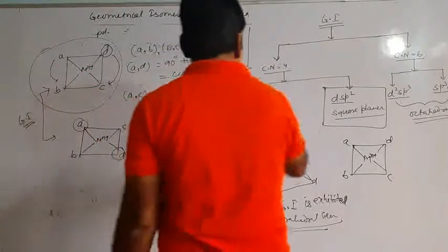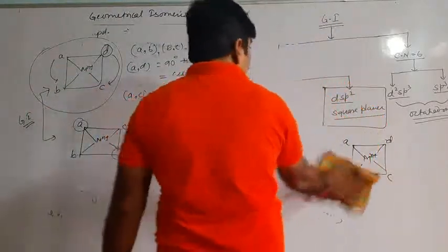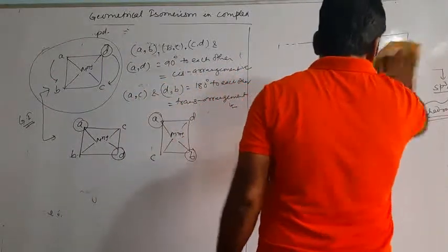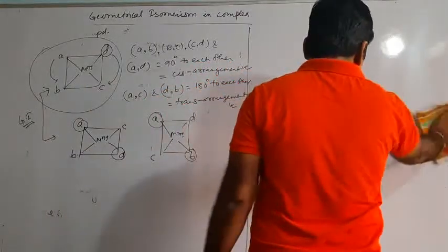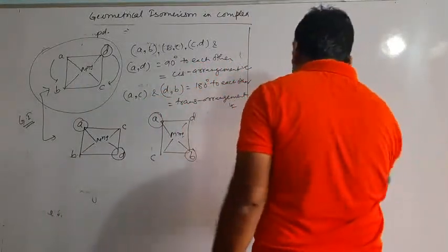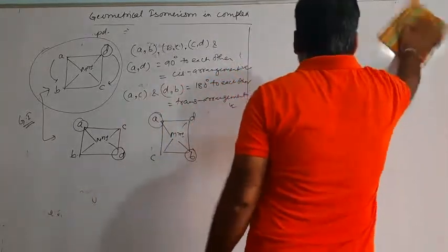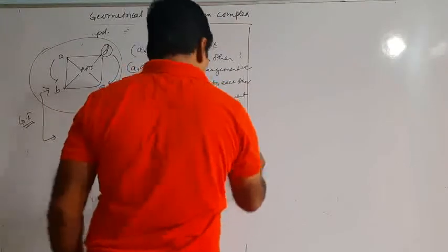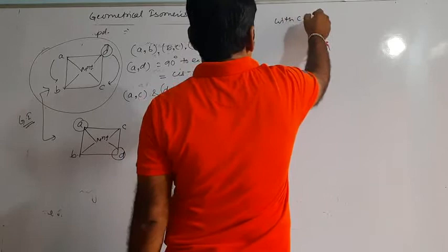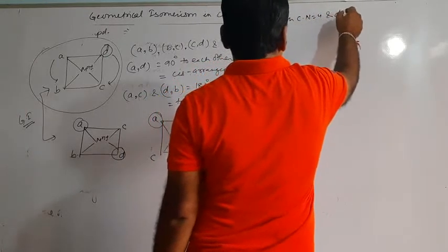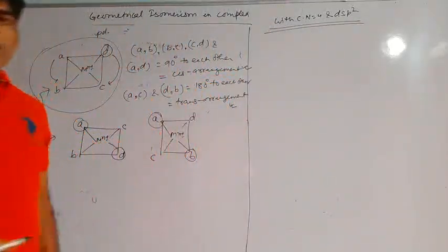Now we'll see some examples of these geometrical isomers with coordination number 4, having square planar complex. Then after, we'll go for coordination number 6 with octahedral complex. So first of all, we'll discuss the complex with coordination number 4 and all those possibilities. So with coordination number 4 and dsp2 type of hybridization, that is a square planar complex.